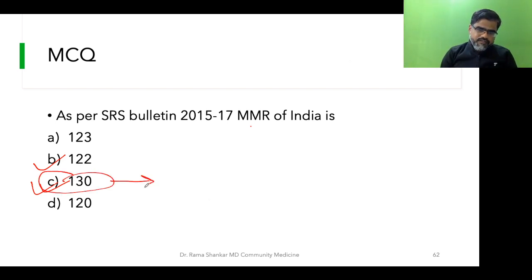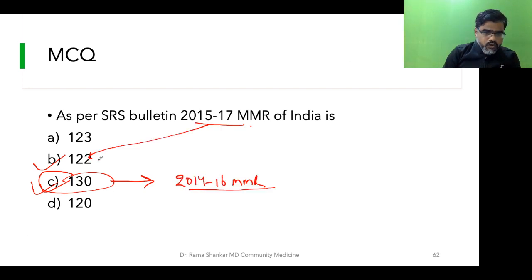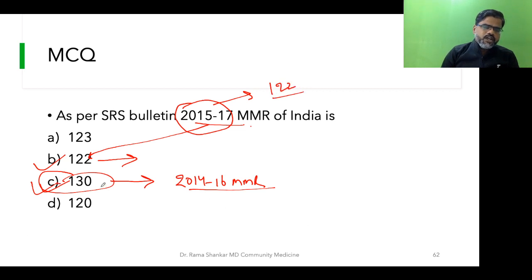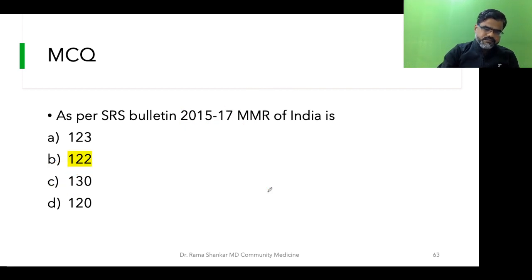Because of late, this 130 is the 2014 to 16 MMR bulletin. So we'll go with 122. The current maternal mortality ratio of India, if anybody asks you, is based on 2015-17 SRS data, it is 122, students. It is not 130. 130 was before this, the 2014-16 SRS bulletin.